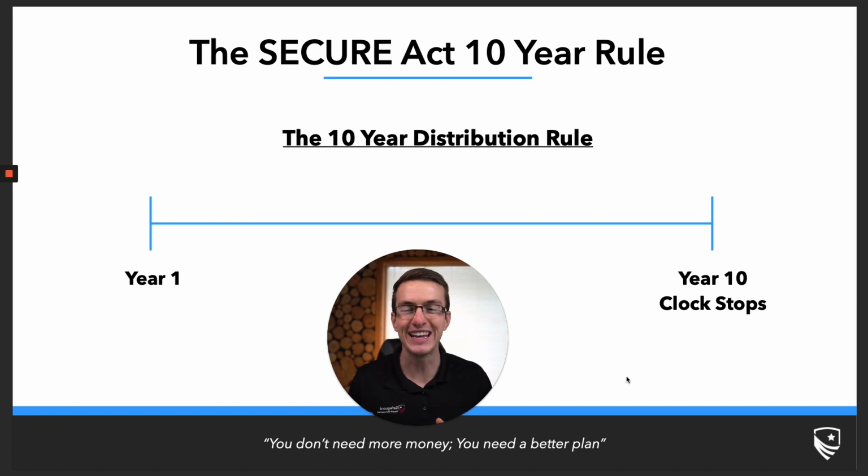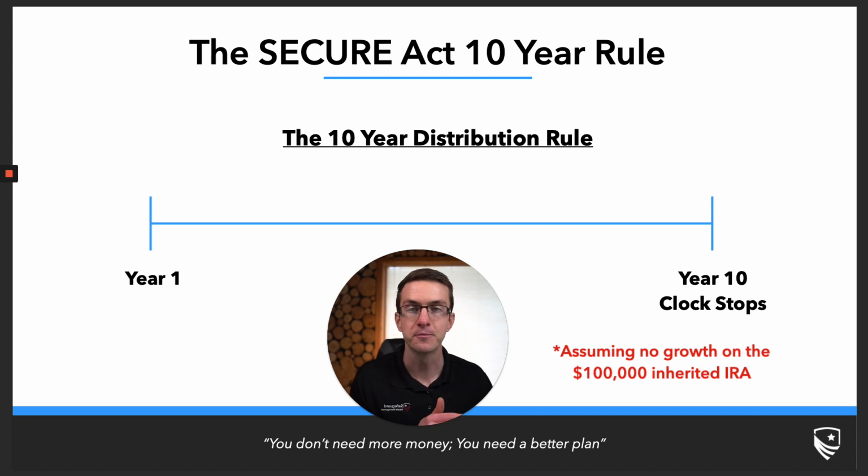Now, it's important to note that the same RMD penalties that apply to your individual retirement accounts still apply to inherited IRAs. So let's say that you inherited a $100,000 traditional inherited IRA. And let's say for whatever reason you didn't take any distributions through this 10-year period. And so you ended this 10-year distribution period without taking any given RMDs. Well, the RMD non-compliance penalty is 50%. It's one of the largest penalties within the IRS code. So in that specific situation, that person would owe a $50,000 non-compliance penalty because they will owe that penalty on the amount that is still left in that given inherited IRA at the end of that 10-year period.